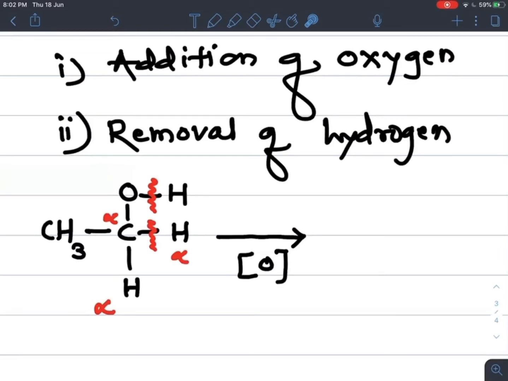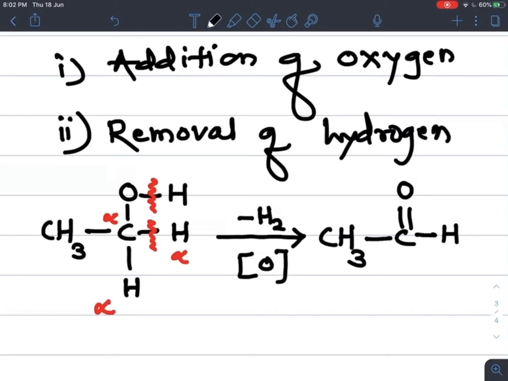So what do we get? The product, CH3CHO, that is aldehyde, is formed. So I can write here CH3C, this double bond O and H. I can write this H here with removal of, so removal of H2 takes place. So I can write this H2 on the arrow, minus H2.